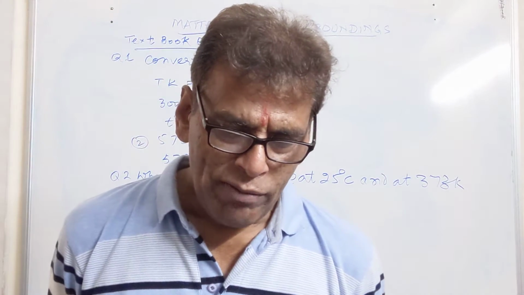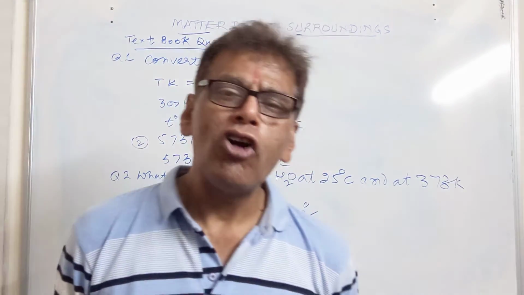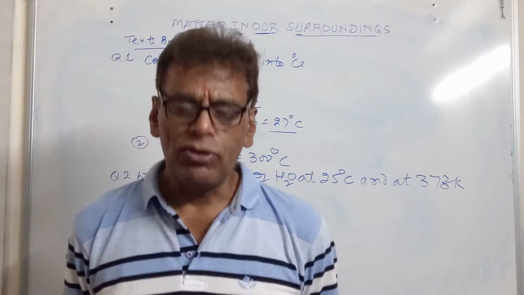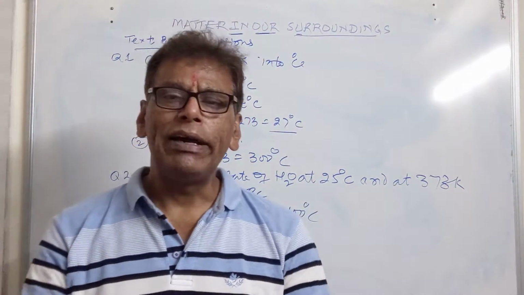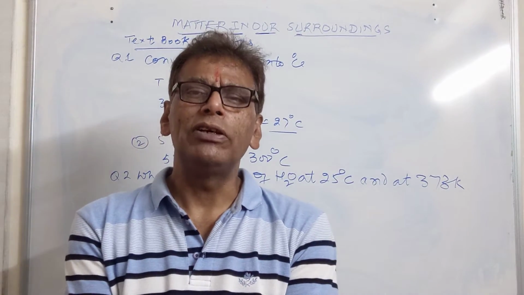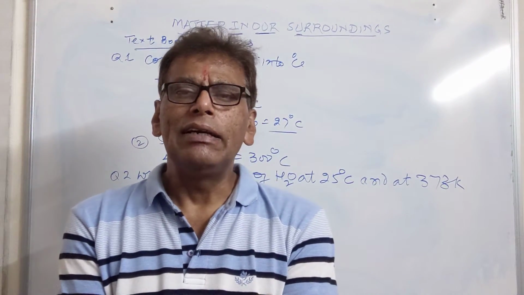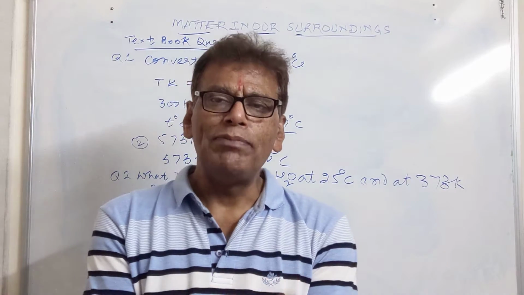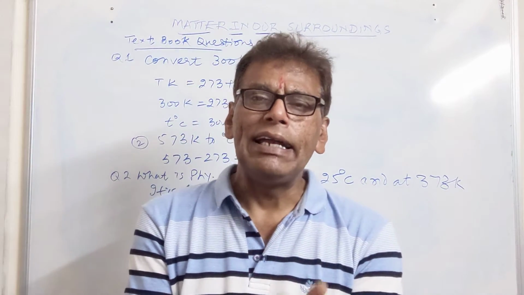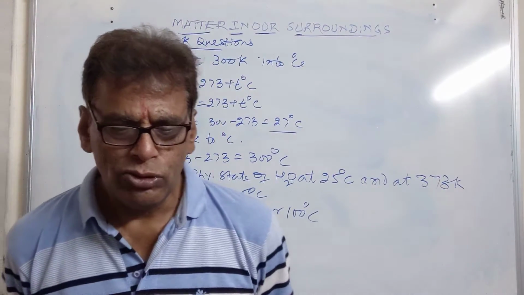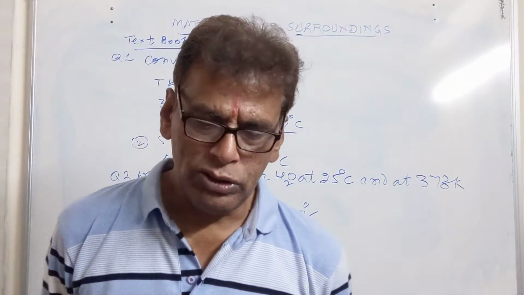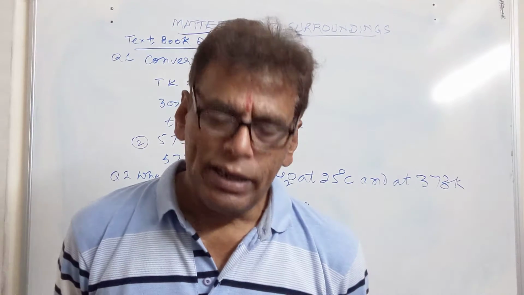Then we have, why are we able to sip hot tea from a saucer as compared to the cup? It is because of the more surface area of the saucer, and the escaping tendency of the vapors from the tea increases and it gets cooled down. So we are able to sip tea from the saucer as compared to a cup.